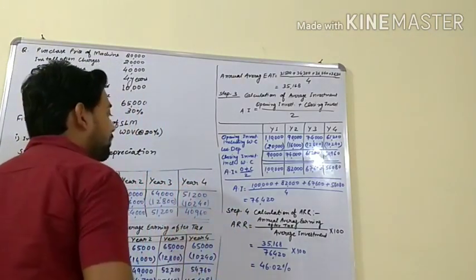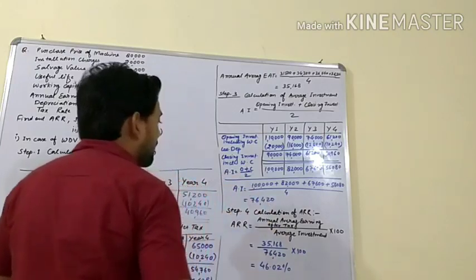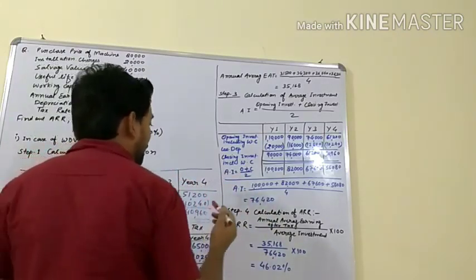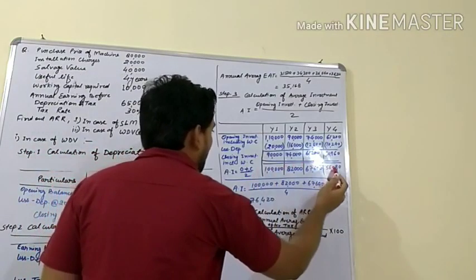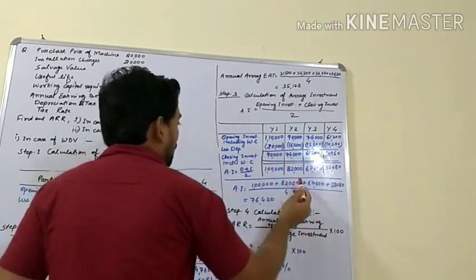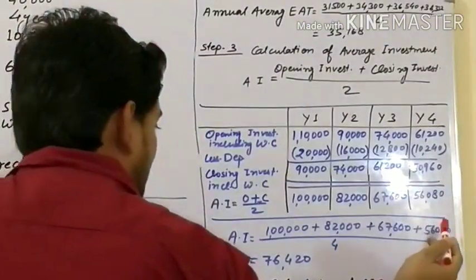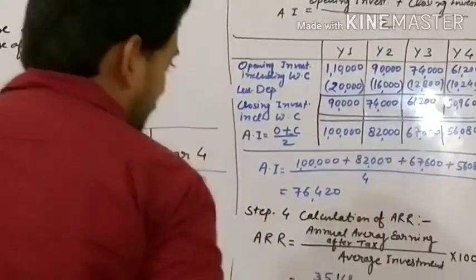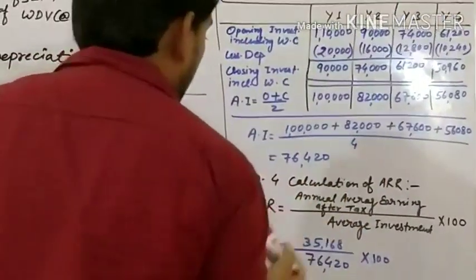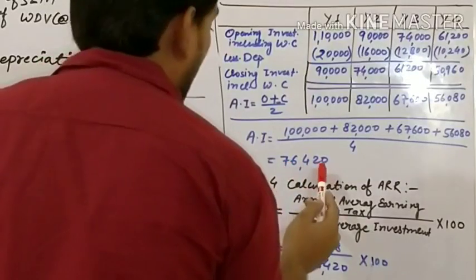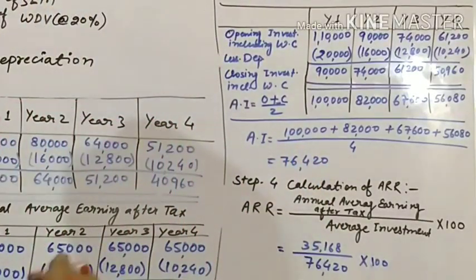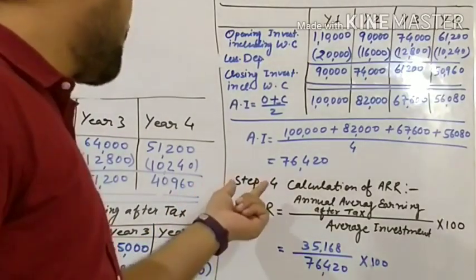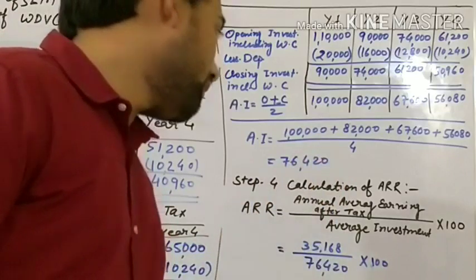But we have to find out the average investment for the project. Now we will find the average investment for the project. We will sum up all 4 years' average investment, 1,00,000, 82,000, 67,600 plus 56,080, and we will divide by the project life, that is 4. Now we will find 76,420, which is average investment for the period of project. Now come to the last step, that is calculation of ARR.